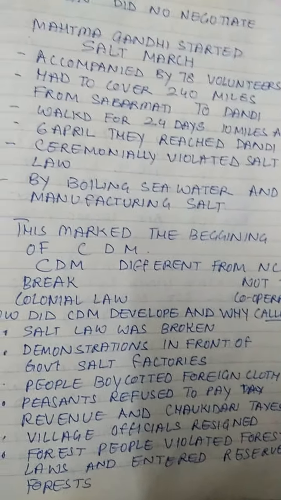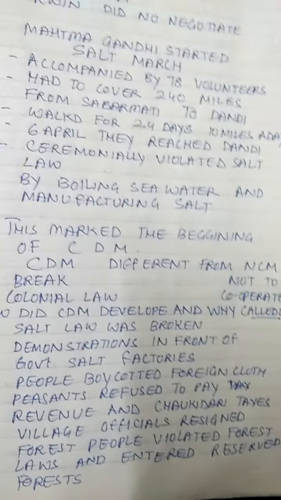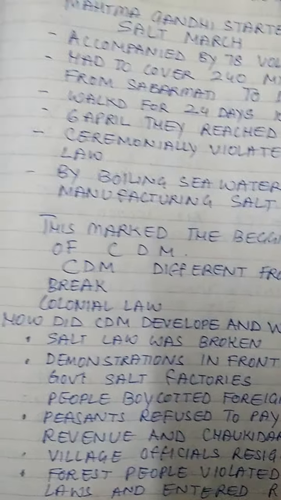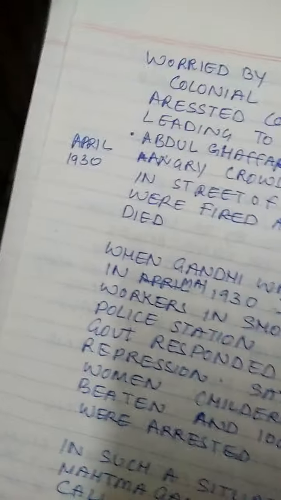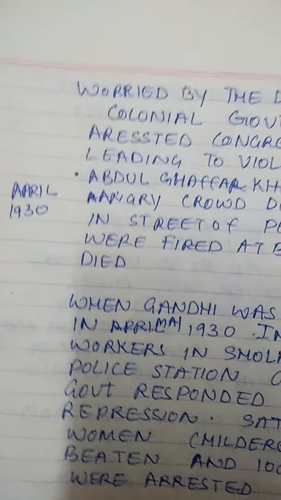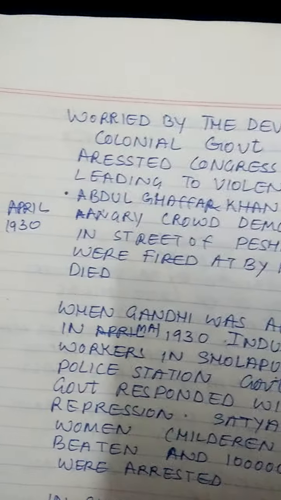Now what did the British government do then? Children, worried by the developments, the colonial government arrested Congress leaders. It led to violent clashes. Abdul Ghaffar Khan was arrested. Angry crowds demonstrated in the streets of Peshawar and they were fired at by the police and many died.